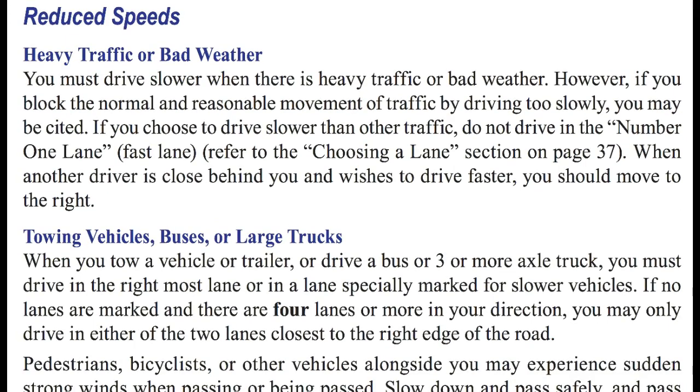Reduced speeds: heavy traffic or bad weather. You must drive slower when there is heavy traffic or bad weather. However, if you block the normal and reasonable movement of traffic by driving too slow, you may be cited. If you choose to drive slower than other traffic, do not drive in the number 1 lane or the fast lane. Listen to page 37 in this video playlist for more info on that. Now, when another driver is close behind you and wishes to drive faster, you should move to the right lane.